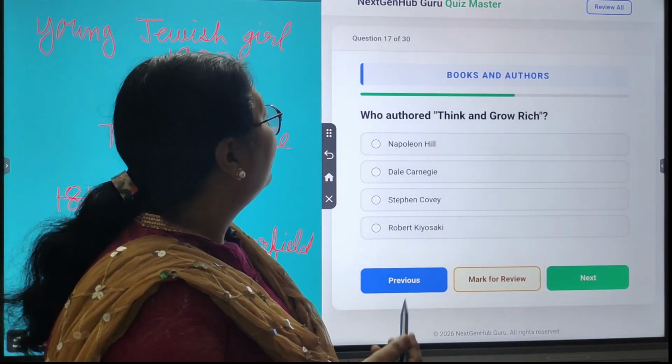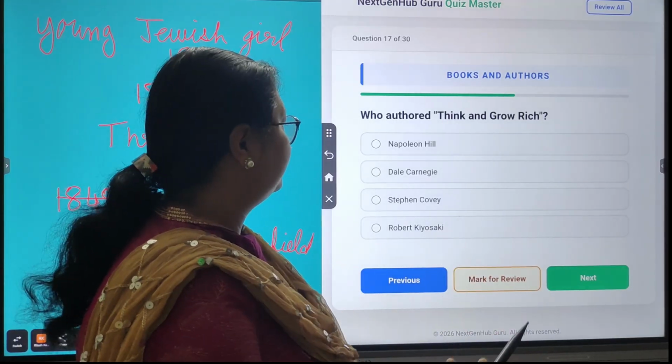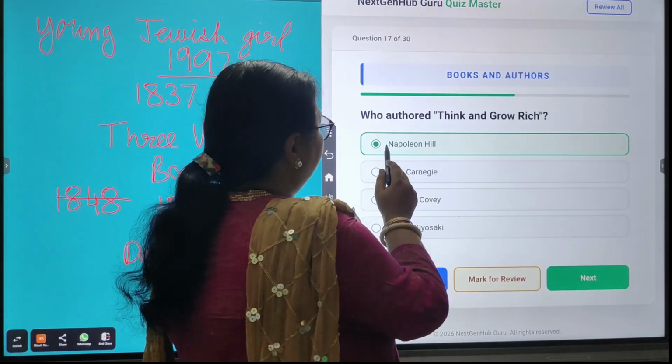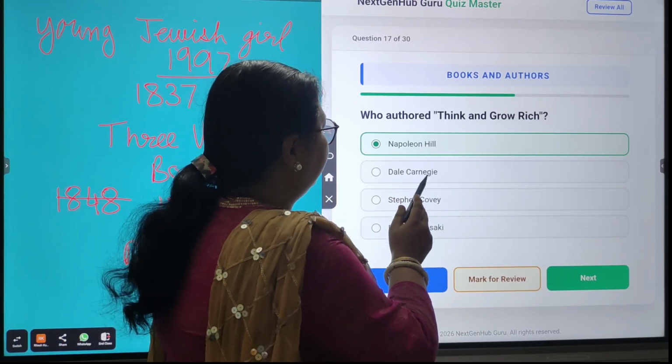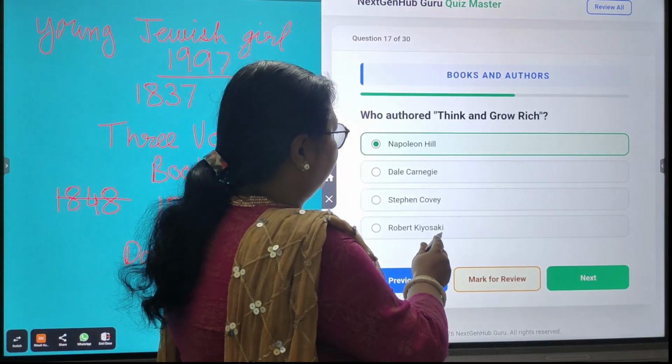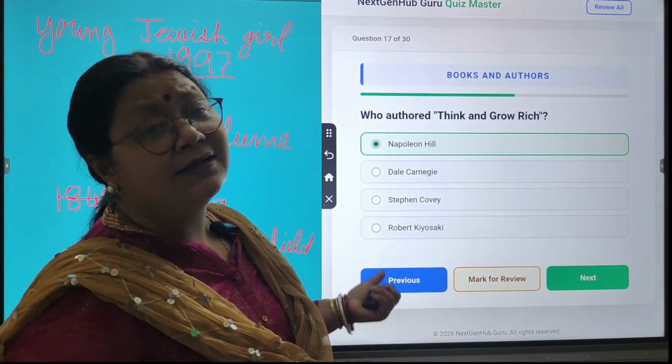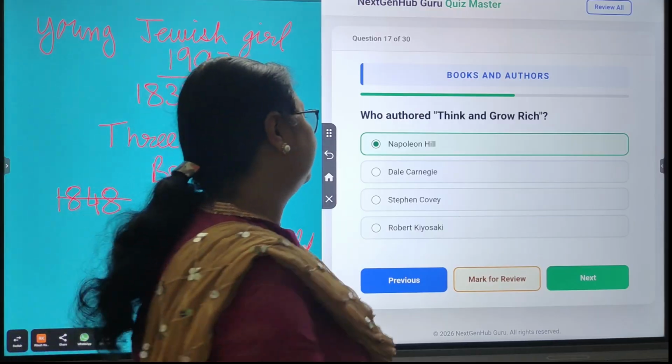Next question. Who authored Think and Grow Rich? So the four options are Napoleon Hill, Dale Carnegie, Stephen Covey, Robert Kiyosaki. So the correct answer is Napoleon Hill, and it is a self-improvement book.